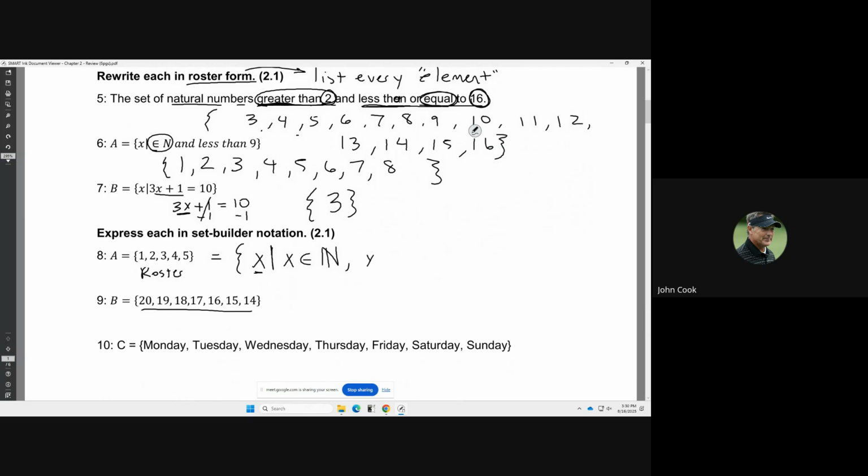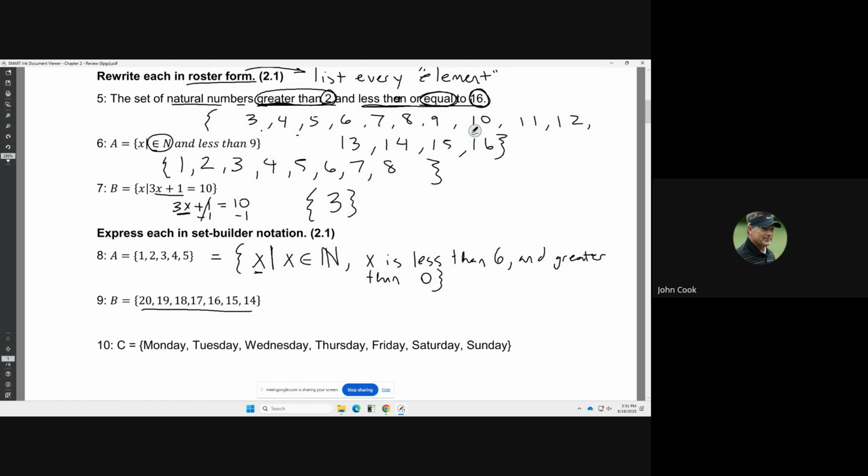The largest is 5, so that means it would be less than 6, right? And greater than 0, because it's more than 0. That would put us at 1. So you can write it up either way, and that would be the answer.